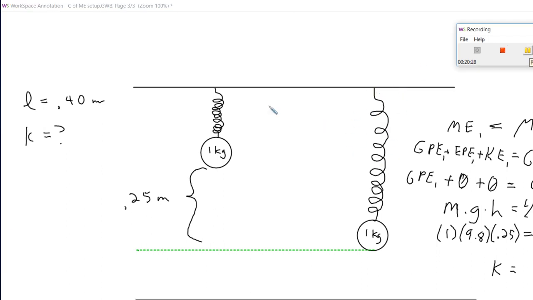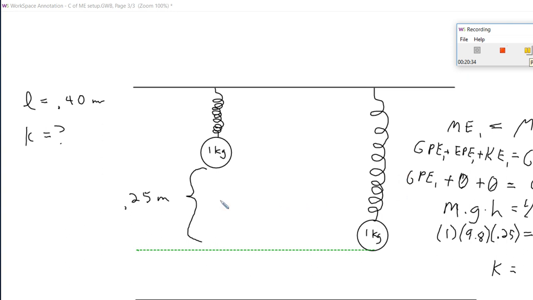Not quite yet. A question came up: what's the 0.4 about? Well, it turns out that the 0.4 I told you is the relaxed length of the spring. What if instead of being told that it had fallen 0.25 meters, you were told that it fell until the spring was at a length of 0.65? In that case, you would need to say to yourself, now it's at a stretched length of 0.65, it had a relaxed length of 0.40, and then you would do some subtraction to find out that it's fallen 0.25, and that is not only how far the spring has been stretched, but also our change in height.